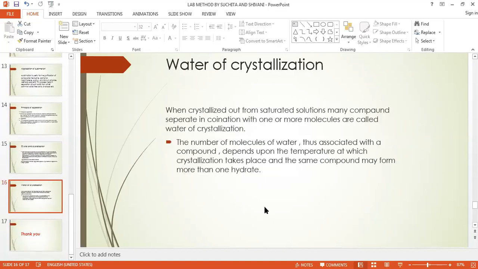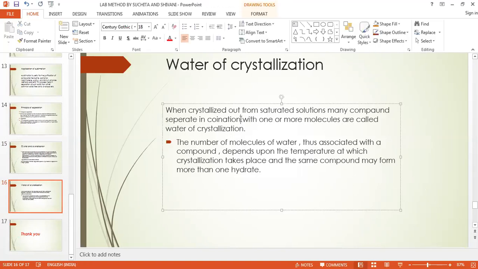Now we will take the water of crystallization. When crystals separate out from the saturated solution, many compounds separate in combination with one or more molecules of water. This is known as water of crystallization. The word needed here is combination.